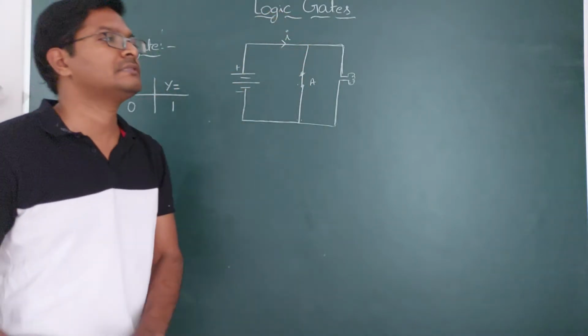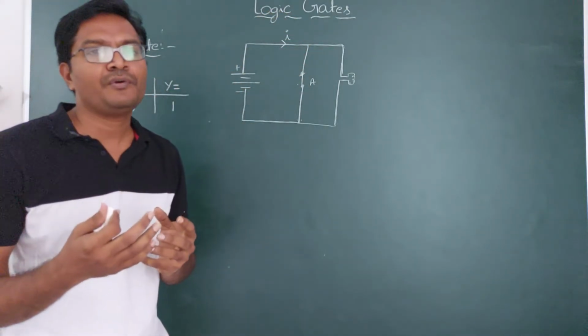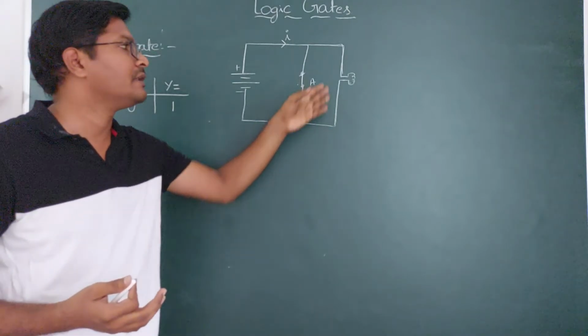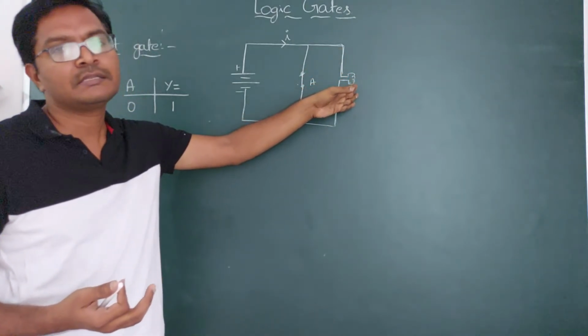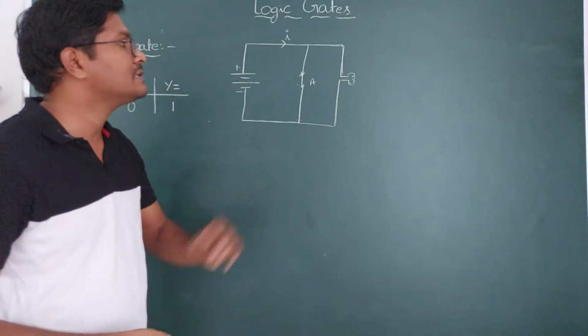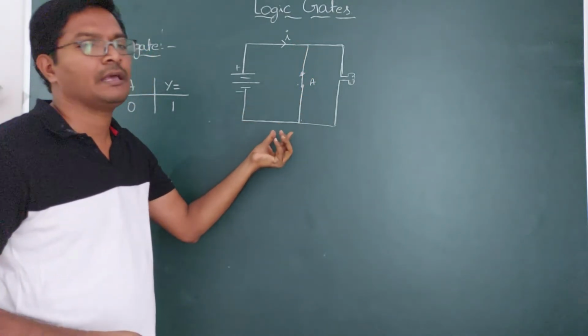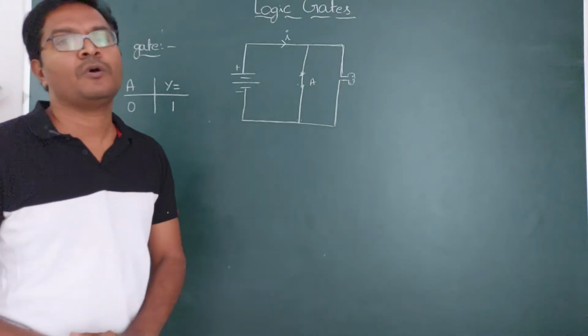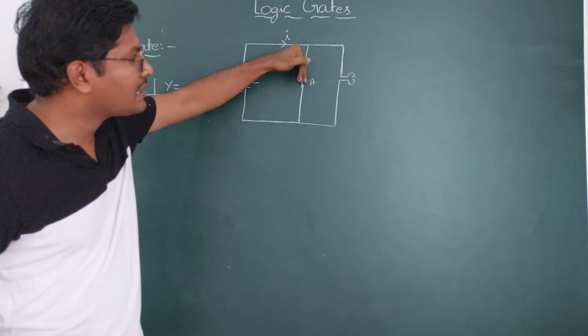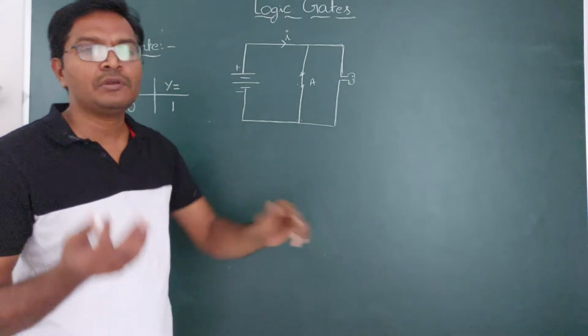The current wants to flow in the no-resistance path. If this bulb has very high resistance, then almost 95% of the current flows here, and no current flows in the output. So if A has a high signal, then the output has no signal.